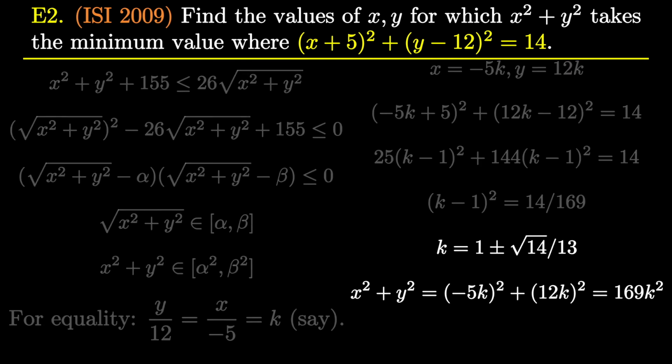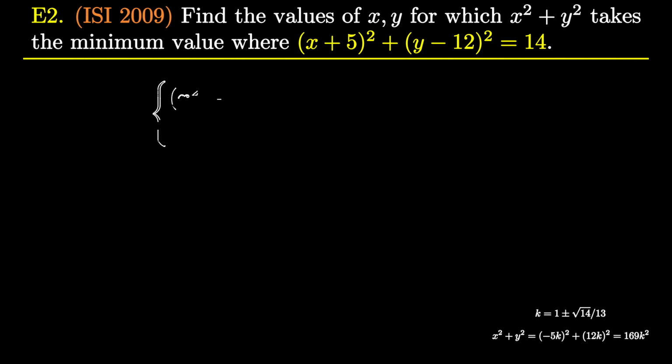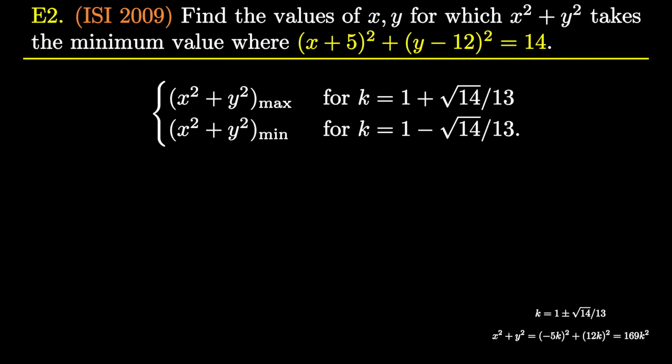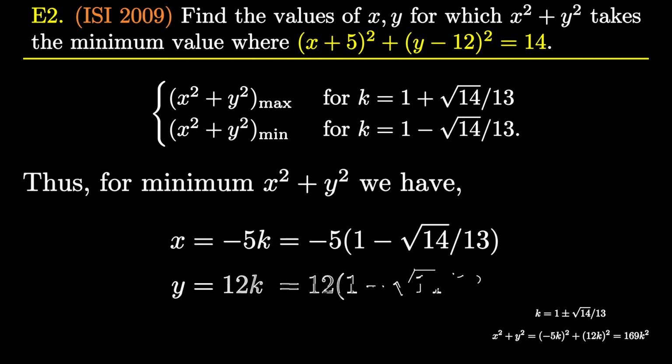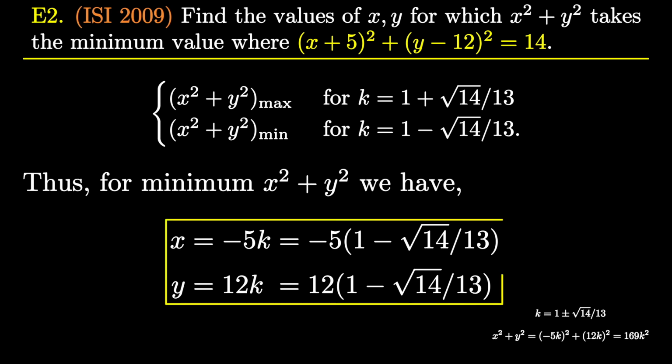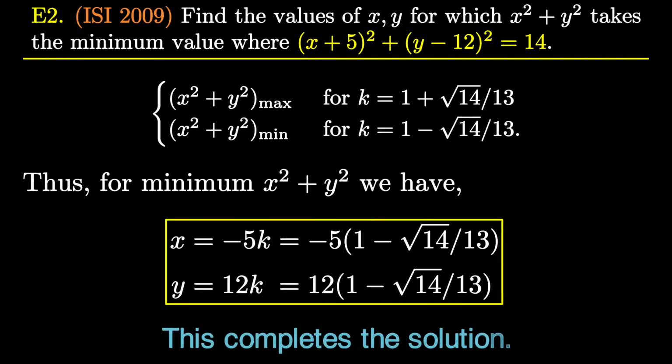So to figure out the required k, we find x square plus y square is equal to 169k square. And for a smaller k, 169k square is smaller. So naturally, the smaller k gives minimum x square plus y square. And in this way, we get the required x and y for which x square plus y square is minimum. This completes the solution.